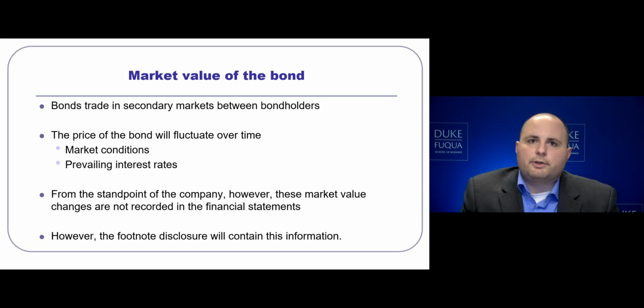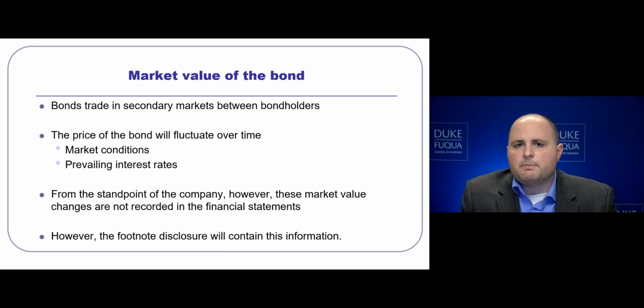Bonds that are traded in the secondary market between bond holders will be traded at market value. The market value is going to affect the price of the bond, and that will fluctuate over time based on the market conditions as well as the prevailing interest rates at that time. From the standpoint of the company, however, these market changes are not recorded in the financial statements. However, they will provide a footnote disclosure that will contain this information.